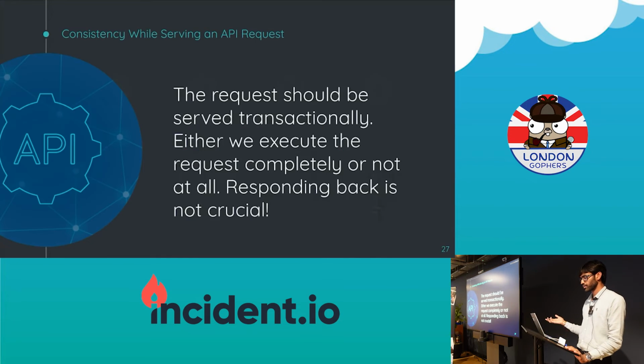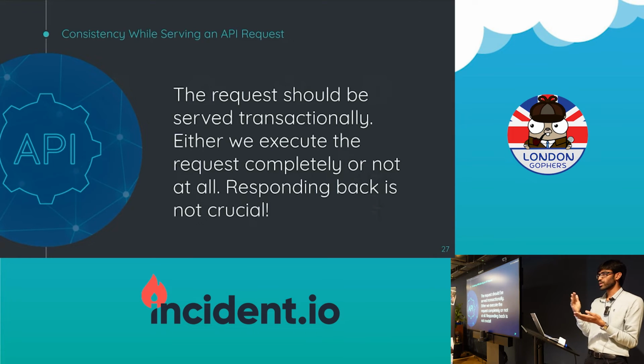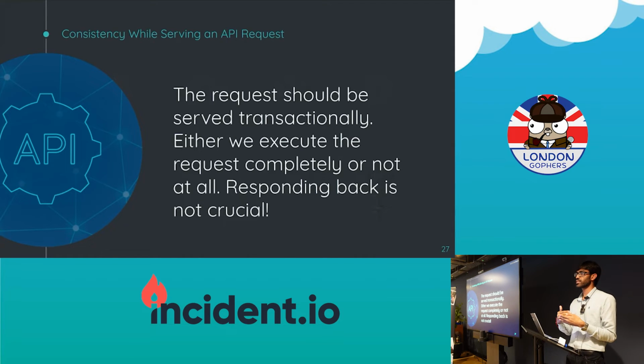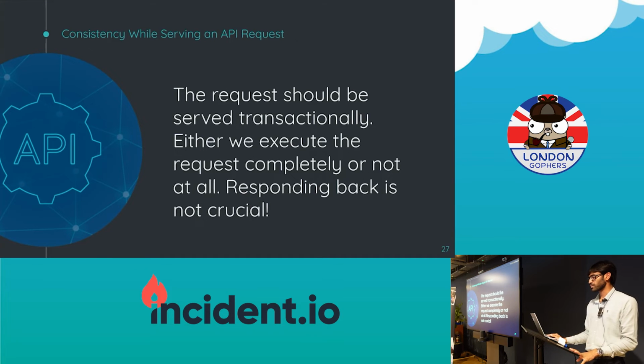Let's go to when you're serving an API request. How do you define consistency then? This is how I think of it. If a request comes in and I'm handling that request, I'm writing code for that. Either we execute the whole thing or we do nothing at all. It cannot be that the request is half handled. That's not acceptable. And from a consistency standpoint, responding back is actually not crucial. Responding back is important from an availability perspective, not from a consistency perspective. This is again the CAP theorem, if someone can recall.